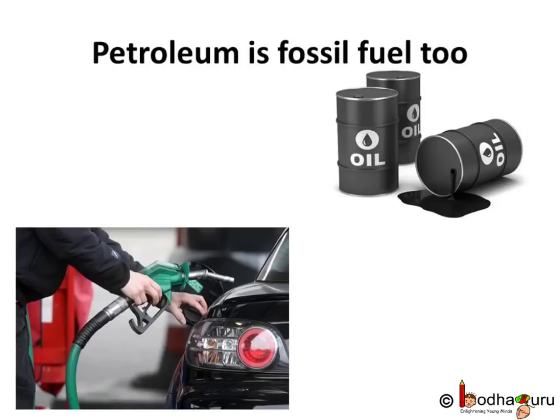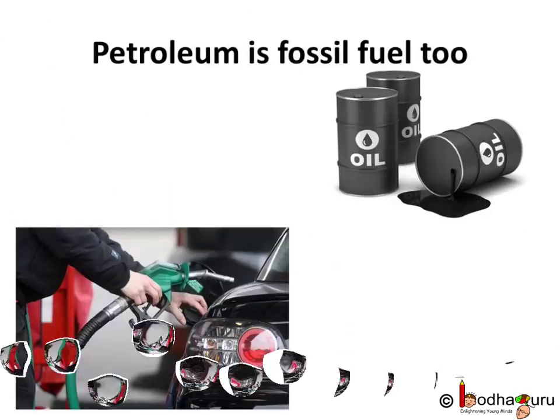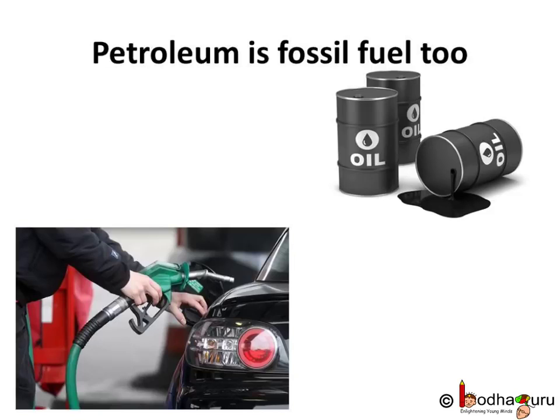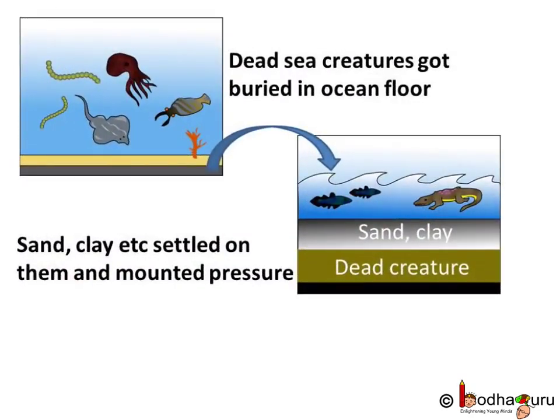Like coal, petroleum is also a fossil fuel, which means it is formed from the remains of dead organisms. But it is liquid as the process of its formation was much different from the formation of coal. Petroleum was formed from the remains of sea creatures.